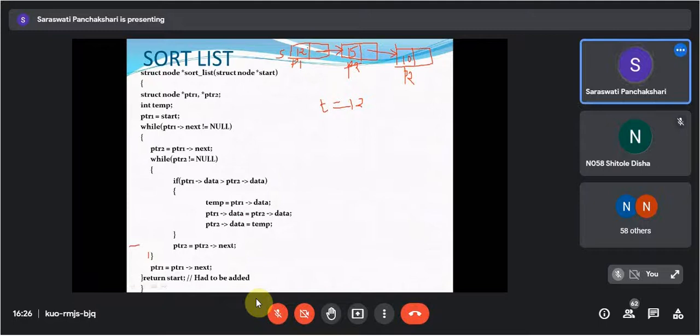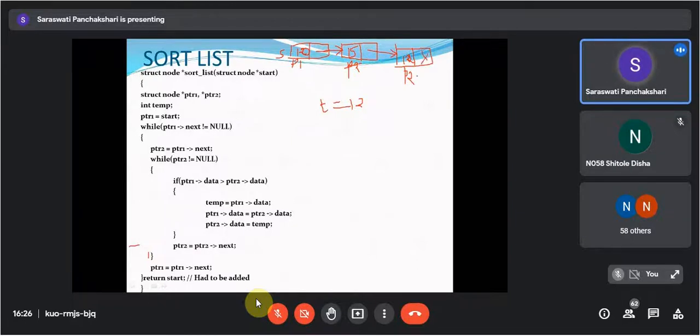Means here we are moving here 10, and then what? PTR2 of data is equals to temp, means here 12 will come. Getting 10, 50, 12. Understood? Yes, ma'am. Okay. Now PTR2 is equals to PTR of next.